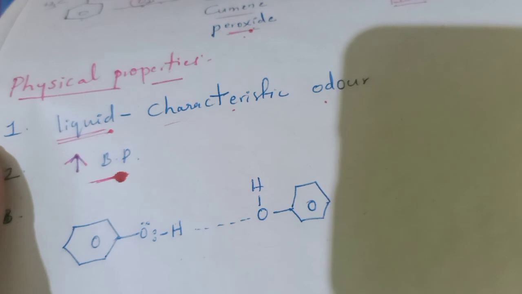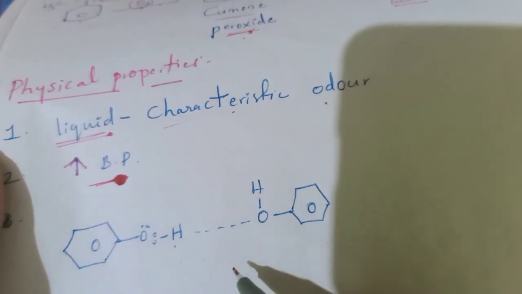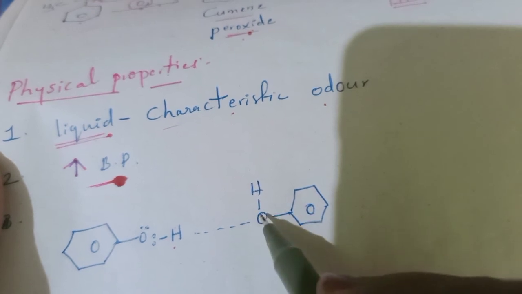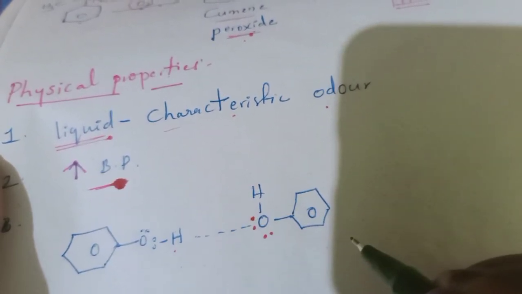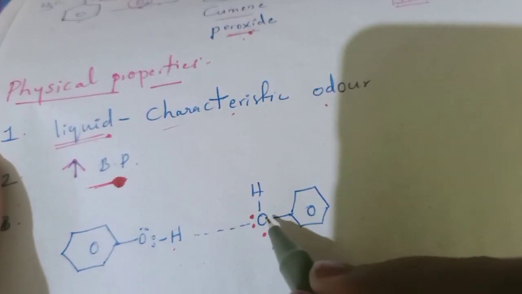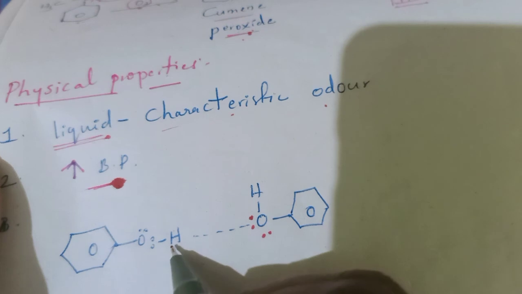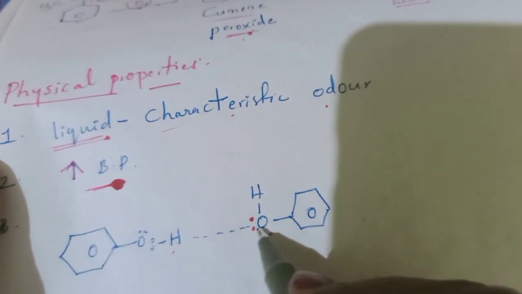What is a hydrogen bond? The bond existing between hydrogen and a more electronegative atom. This more electronegative atom is oxygen, and here oxygen has two lone pairs of electrons. The lone pair of electrons present on the oxygen of the second phenol attracts the hydrogen of the first phenol, making a hydrogen bond.